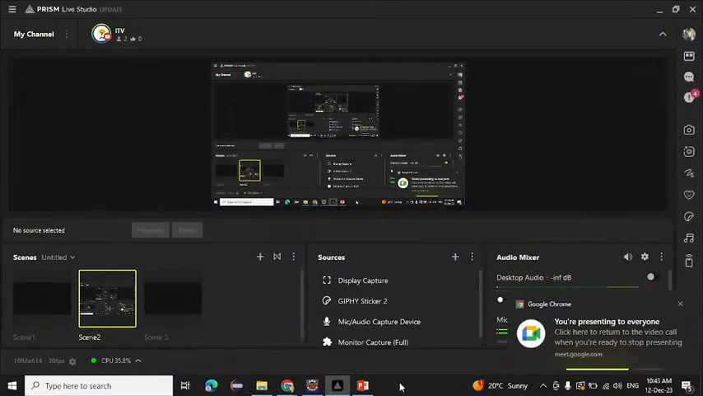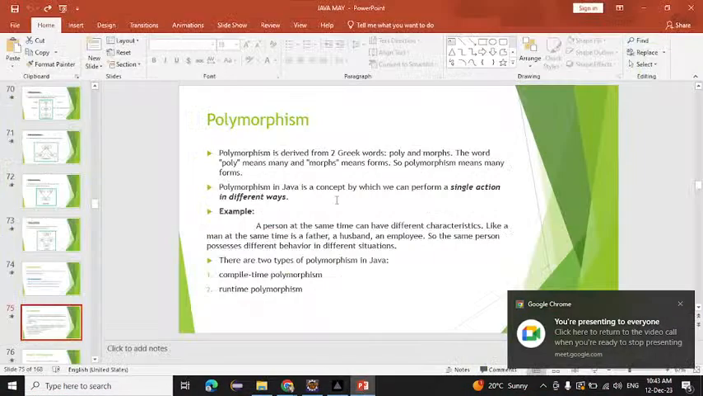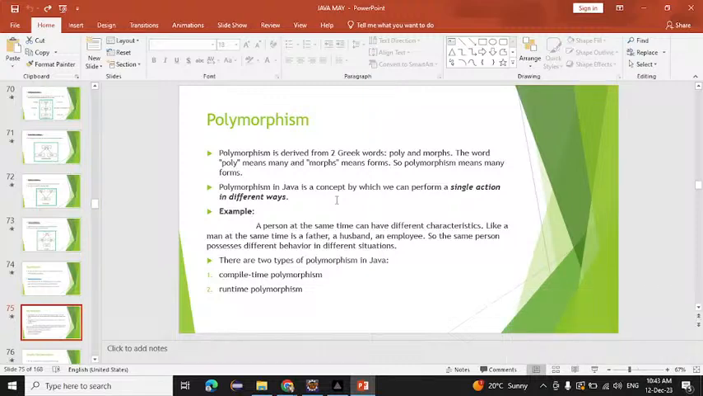Recording. Okay. So today we will start another pillar of OOPS, that is polymorphism. This is an easy concept. If we see the word polymorphism, it has three parts: poly, morph, and ism. Poly means many, morph means forms, and ism means mechanism.